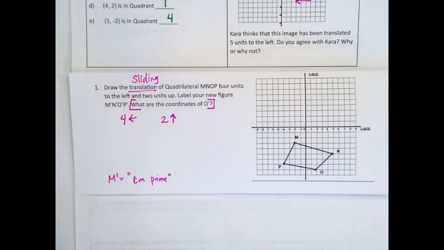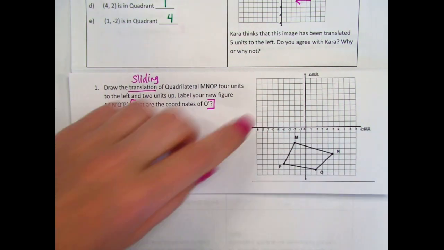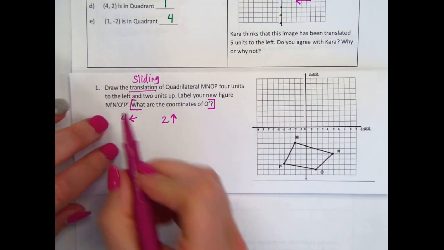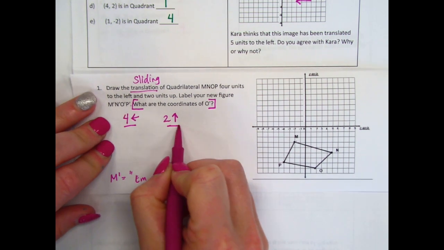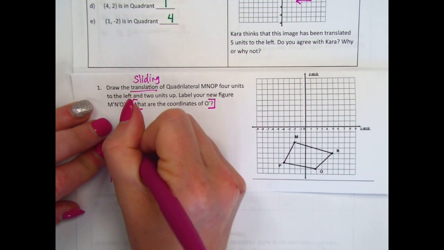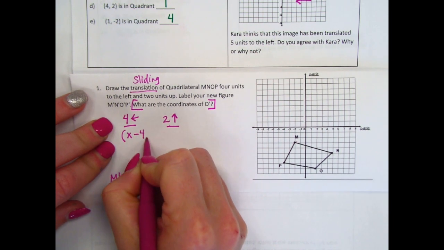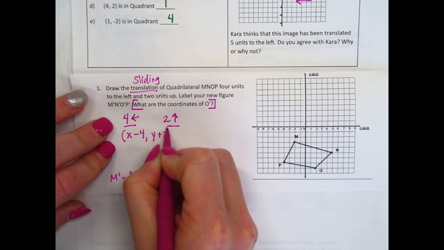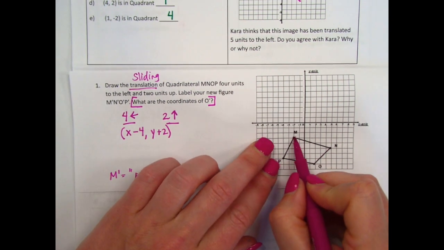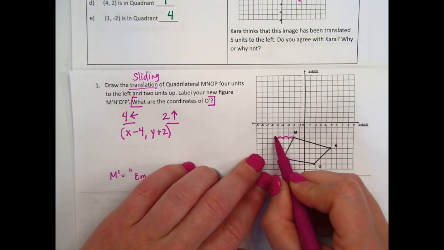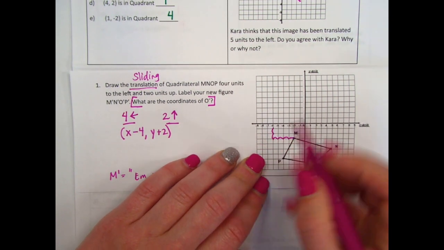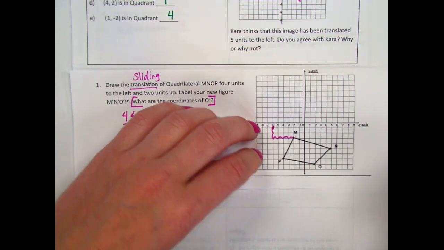Sometimes it will actually be okay, once you've moved one point, to then move the rest, but we'll get there. So we're going to do one point at a time. 4 left and 2 up. You can even write this: your X is going backwards 4 and your Y is going up 2. So I'm going backwards 4, up 2.